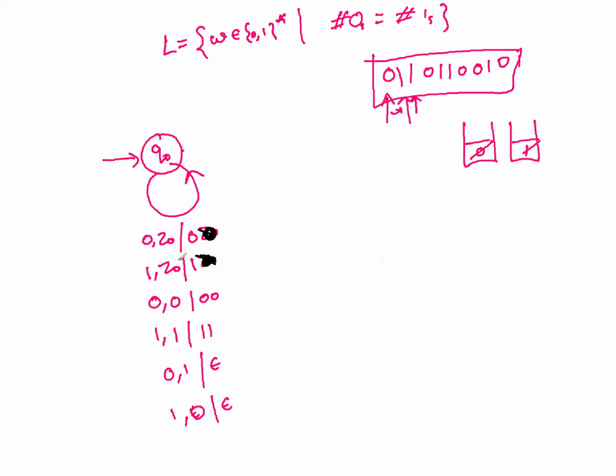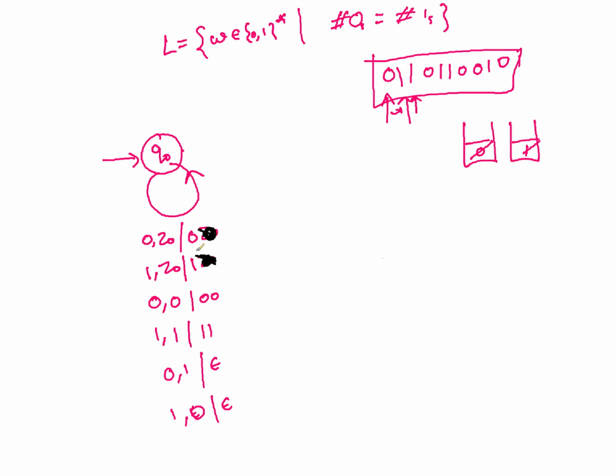Now what will happen? See, when the first 0 arrives, it deletes the Z0, or when the first 1 arrives, it deletes the Z0, and there is nothing else than whatever is the first symbol, and if you pop it, the stack becomes empty from the first time itself. So whenever there is nothing on the stack, even Z0 is not available, you are ready to accept as per the empty stack principle, but still you have to consume the whole input. That is important.